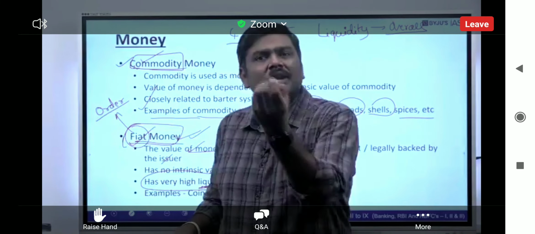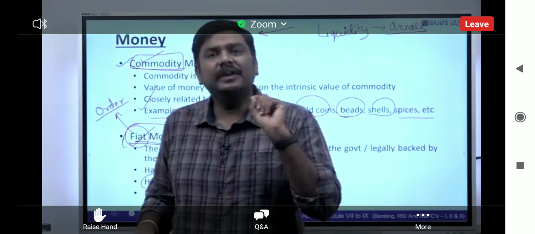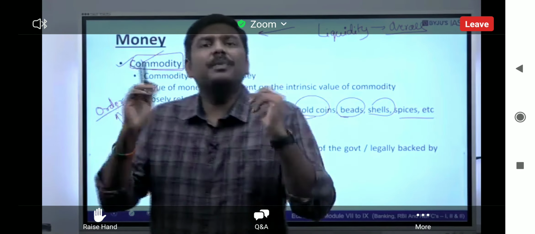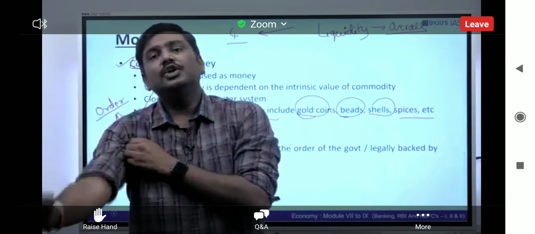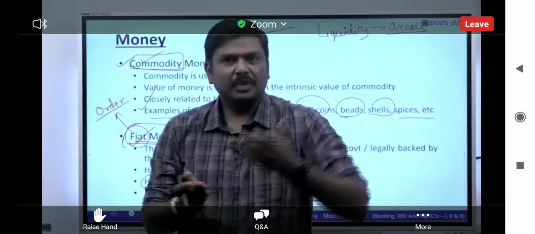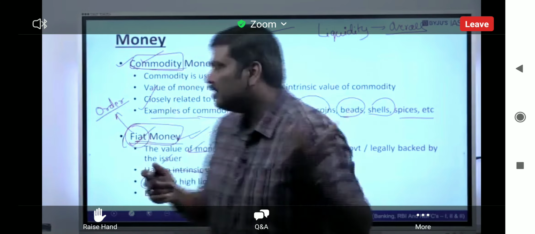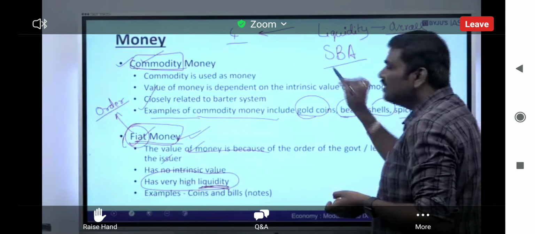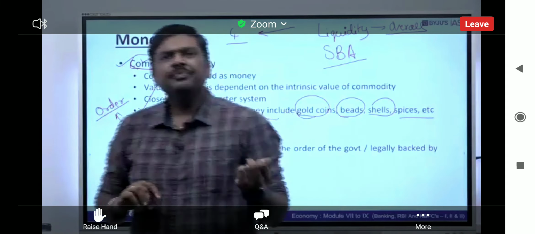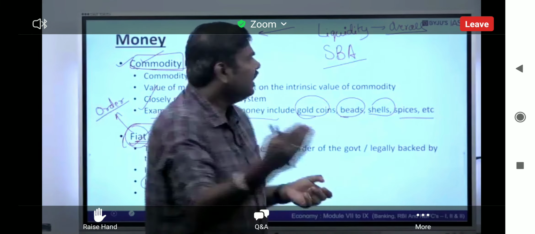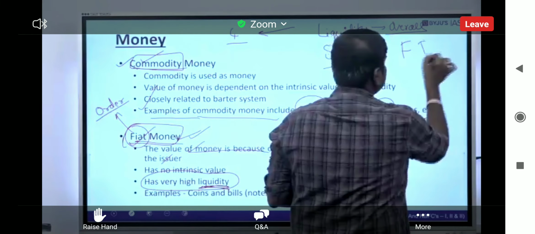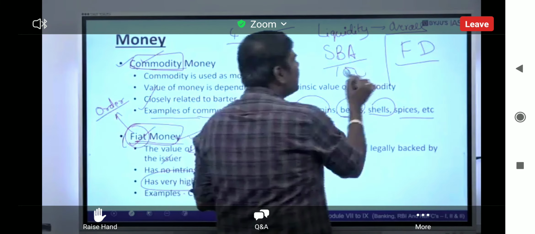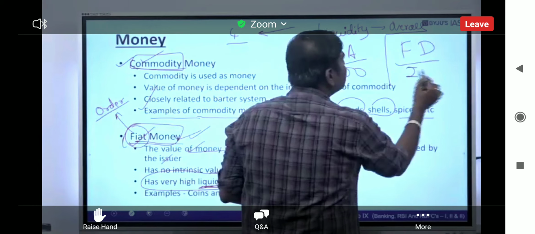Let me give a simple example so it is clear to you. Imagine you have 100 rupees in a savings bank account, SBA, which stands for savings bank account, and another 100 rupees in a fixed deposit.